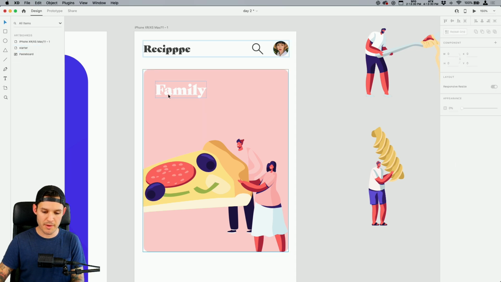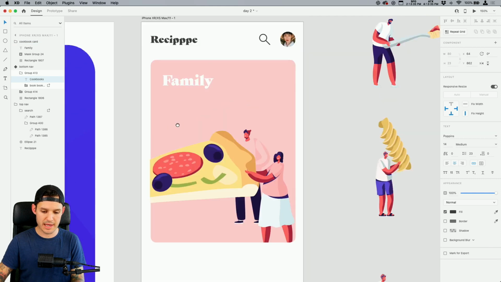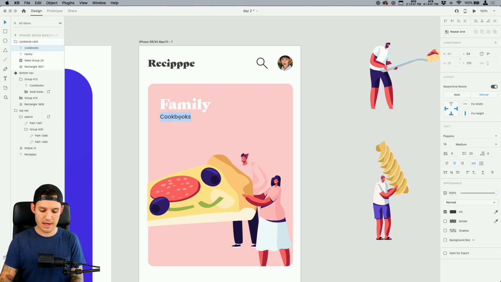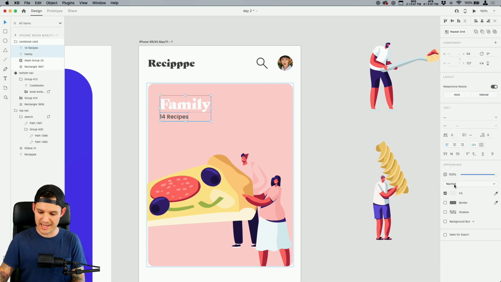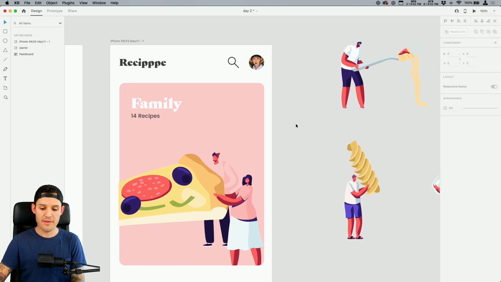Here's what else I'm gonna do. I'm gonna grab my avatar. Oh, actually, first, before I do that, let's grab this text and get in there and drop this little guy. Let's say 14 recipes inside. Do we like it two-toned? I kind of like it two-toned like that. That's not bad, actually. And then what we can do, everyone likes dark, some people like light.